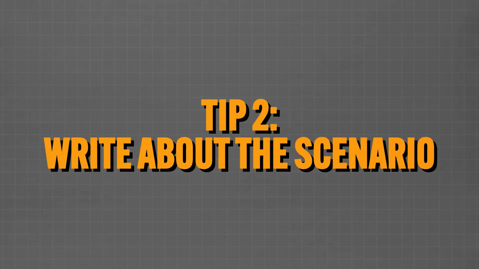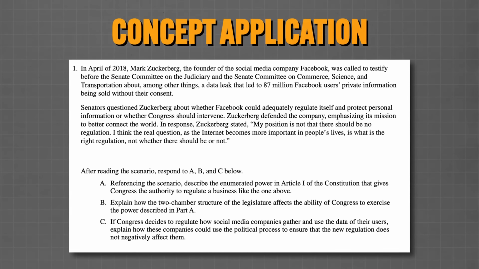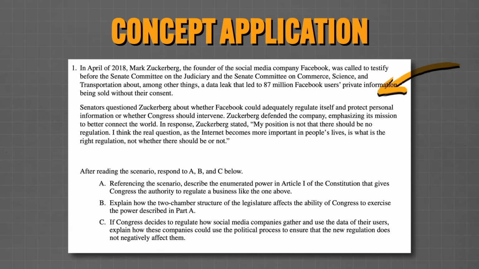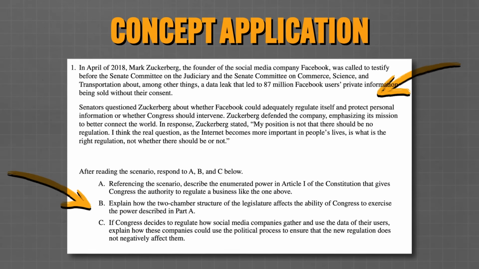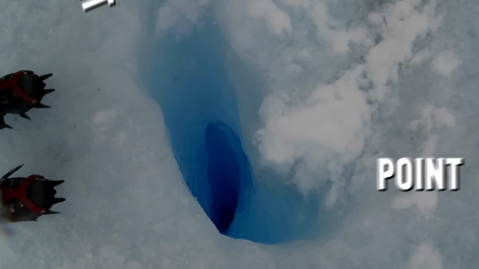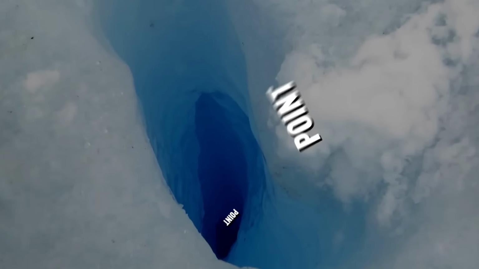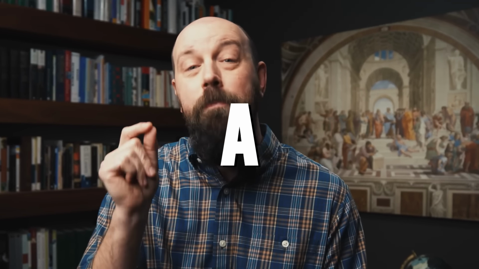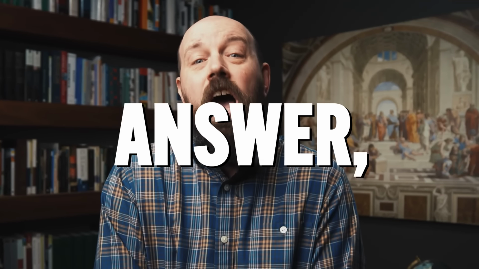Tip number 2, write about the scenario. The first FRQ will always be the concept application question. So they'll give you a little story about some political concept, and then you have to apply what you know with the 3 prompts. But here is the giant gaping chasm into which all of your points will fall and perish. If you don't reference the scenario in your answer, it doesn't matter how great your answer is. It could be the best answer that has ever been written in the history of political science. If you don't include a portion of the scenario in your answer, no point.